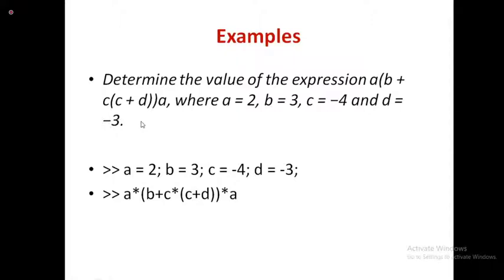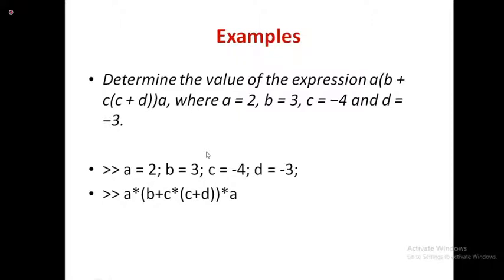First of all, you have to assign the values here: a equal to 2, b equal to 3, c equal to -4, d equal to -3. Then how to write this expression? If you write a directly followed by an open bracket, MATLAB doesn't understand. You have to give the multiplication symbol. If you don't give the multiplication symbol, it will never understand.